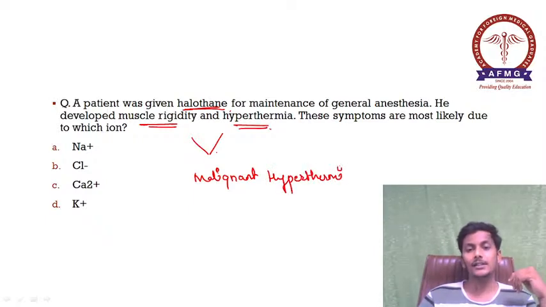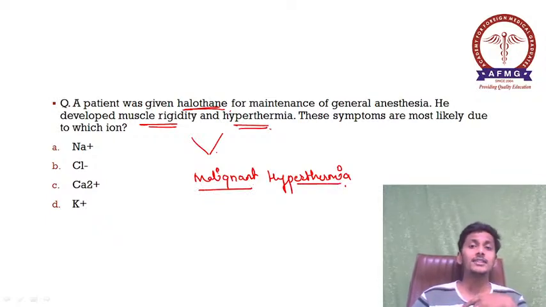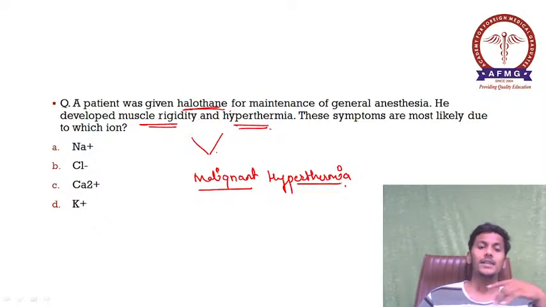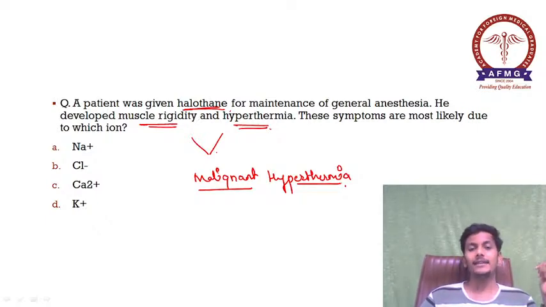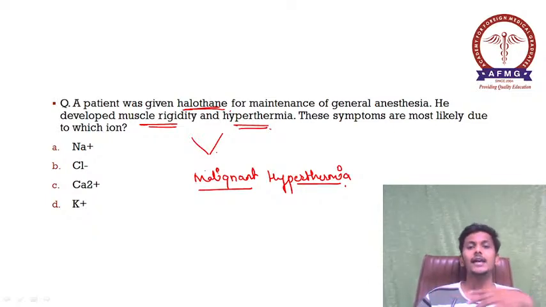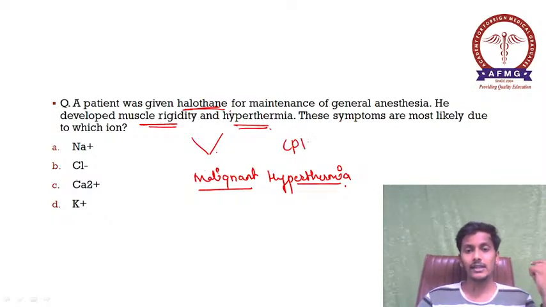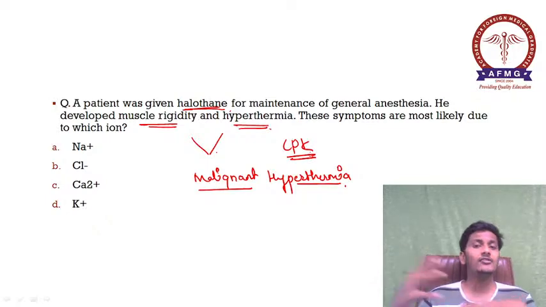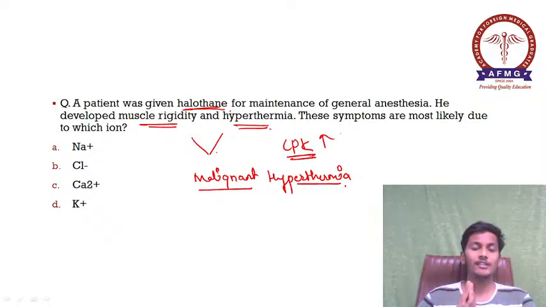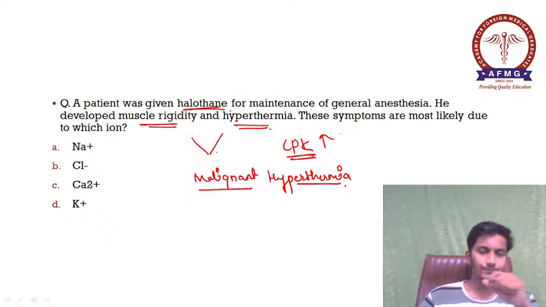Malignant hypothermia is associated with mainly which anesthetic agent? It is associated with succinylcholine, and it is also associated with halothane. So it is a case of malignant hypothermia where there is muscle stiffness or muscle rigidity, there is hypothermia, there is tachycardia, and there are raised CPK levels also. They will also say that creatine phosphokinase levels are elevated. So this is a particular case of malignant hypothermia.